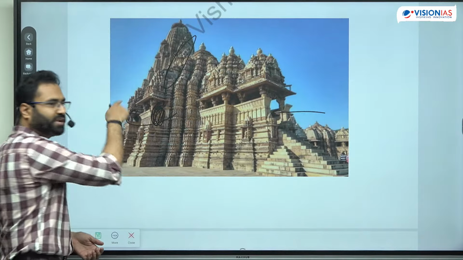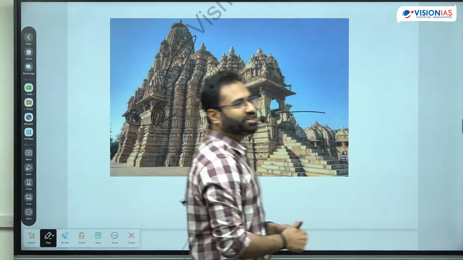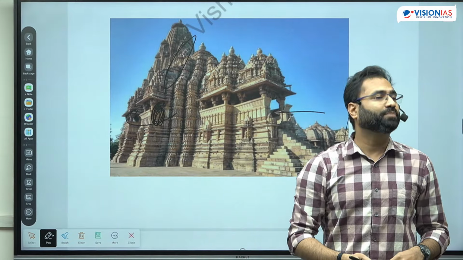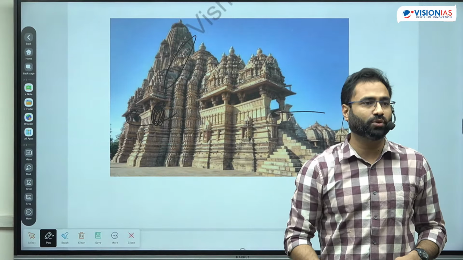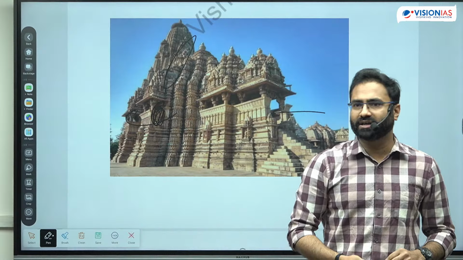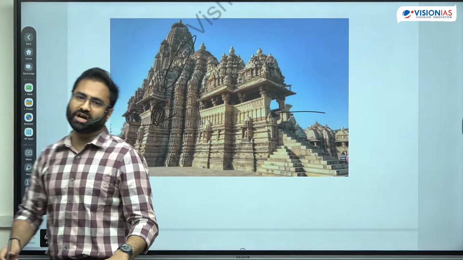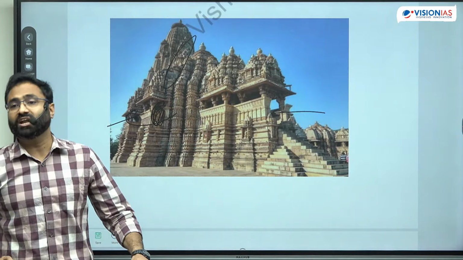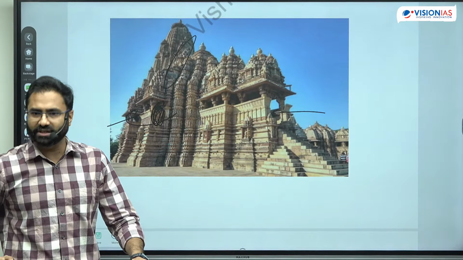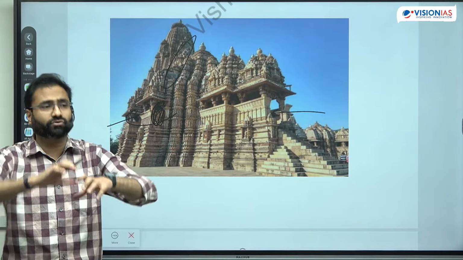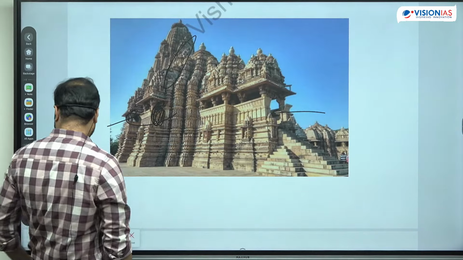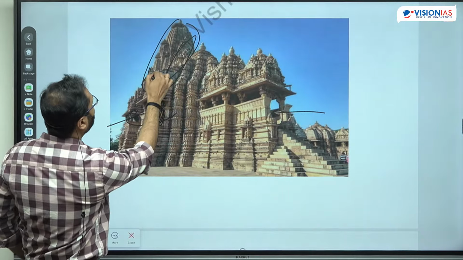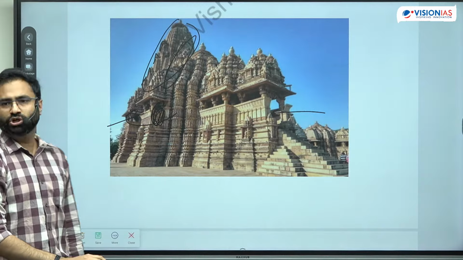Here is the Pradakshina Path. Now the temples with the Pradakshina Path are known as Sandhara. Sandhara are the temples which are with the Pradakshina Path. There is another set of temples which are known as Nirandhara. Nirandhara are the temples which do not have a Pradakshina Path. If the temple is open from all sides, it is known as Sarvato Bhadra. Sarvato Bhadra is the term used if the temple is open from all four sides. Now after that there is this particular thing, the Shikhara. Now in the Shikhara you are seeing certain half Shikharas which are known as Uru Shikhara or Uru Shringa.